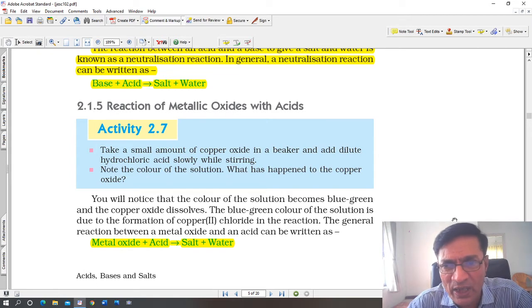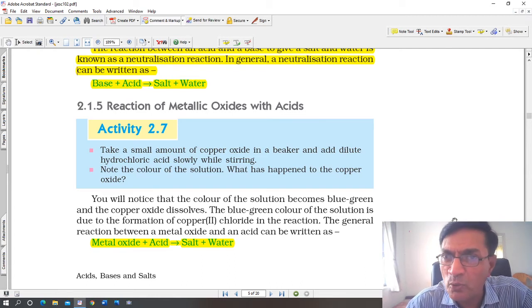Reaction of metallic oxides with acids. Okay, take a small amount of copper oxide in a beaker and add dilute hydrochloric acid slowly while stirring. Metallic oxide, for example, magnesium oxide, calcium oxide, potassium oxide, they are all metals, and their oxides are called metallic oxides. Calcium oxide, potassium oxide, magnesium oxide, copper oxide, cobalt oxide, and so on. So take a small amount of copper oxide, CuO, in a beaker and add dilute hydrochloric acid slowly while stirring.